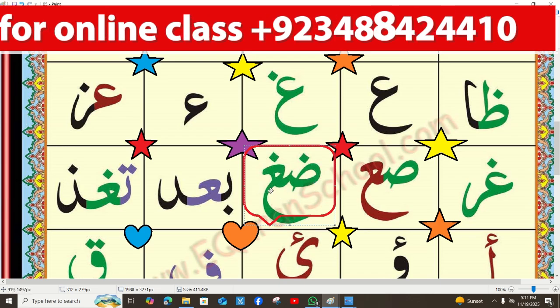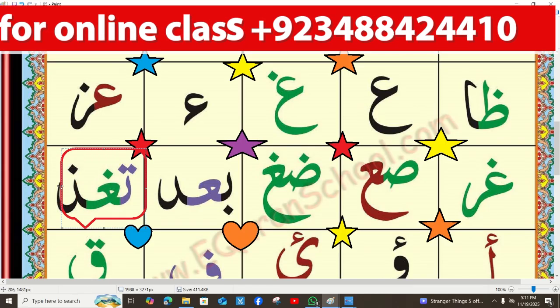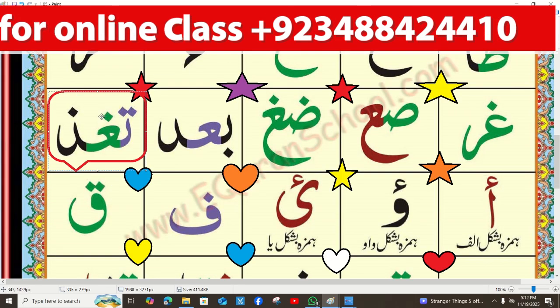After this, Ba Ain Dal. The first letter is the Ba letter, the second one is the Ain letter, and the last one is the Dal letter. Next, Ta Ghain Zal. The first letter is the Ta letter, the second one is the Ghain letter, and the last one is the Zal letter. The Ta letter has 2 dots on the top, the Ghain letter has 1 dot on the top, and the Zal letter has 1 dot on the top. This is the difference between these 3 letters.